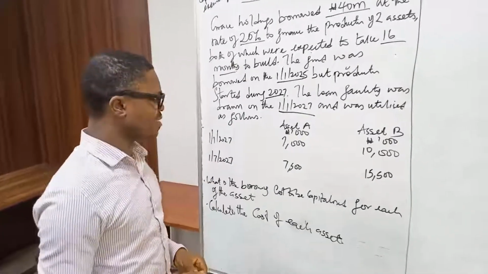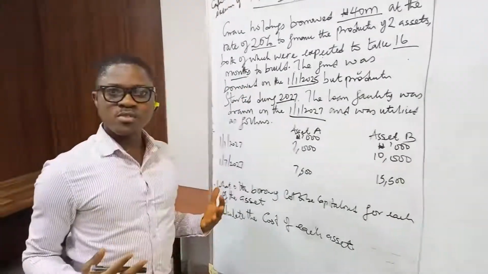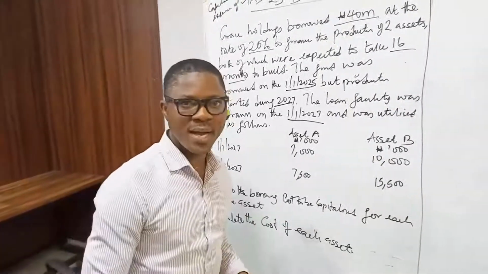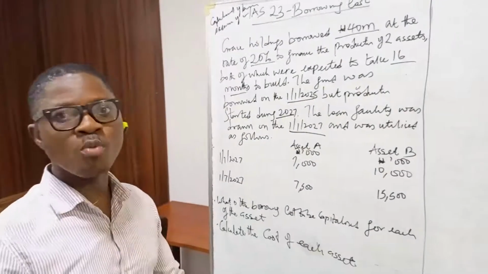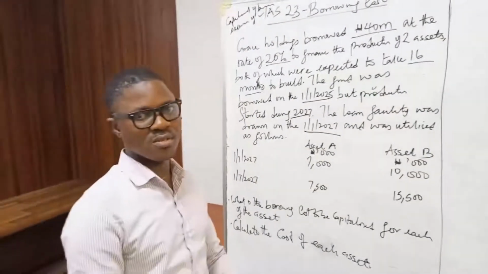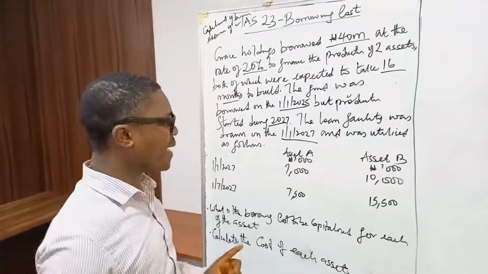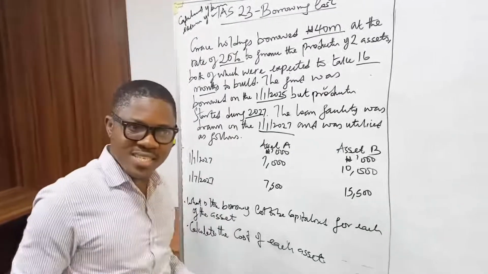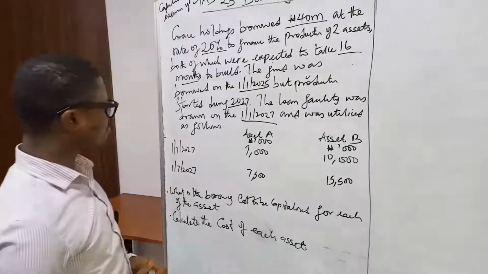Those 3 ingredients are very vital in understanding IAS 23. The money was borrowed on the 1st of January 2025. That means that from 1st of January 2025 to 31st of December 2026, the borrowing cost will be expensed in the profit and loss account, while capitalization will start on the 1st of January 2027. Why? Because that was when the borrowing fund was employed into the construction of the two assets.